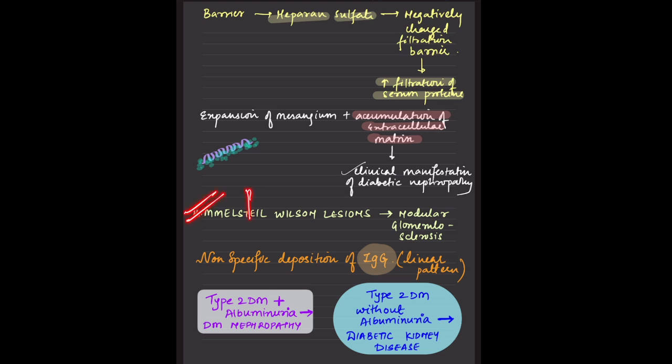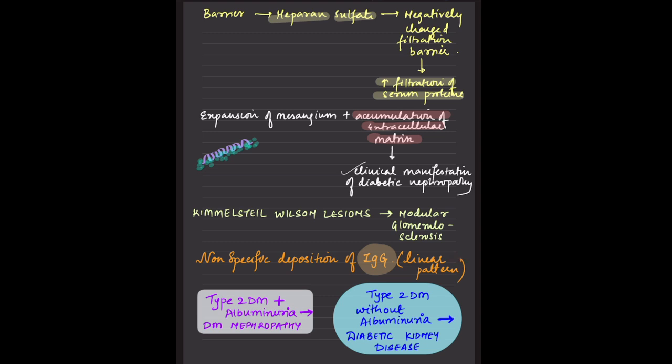Coming to the most pathognomonic finding for diabetic kidney disease, that is the Kimmelstiel-Wilson lesion. Now this is pathognomonic, but it is not seen in all individuals, only almost 40 to 50%, whereas diffuse glomerulosclerosis is seen in 80% to 90% of the patients. The Kimmelstiel-Wilson lesion is nothing but nodular glomerulosclerosis, which is seen in a stage beyond stage 3, stage 4. So it is not an early manifestation as such, but it is pathognomonic.